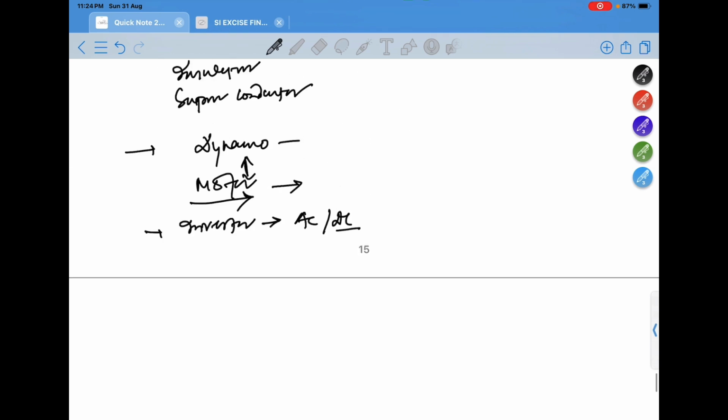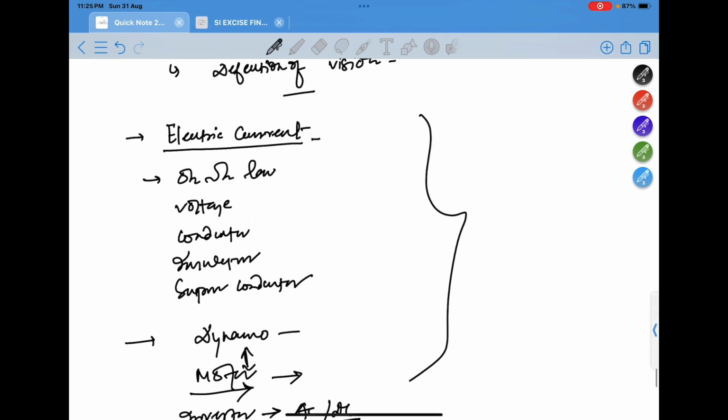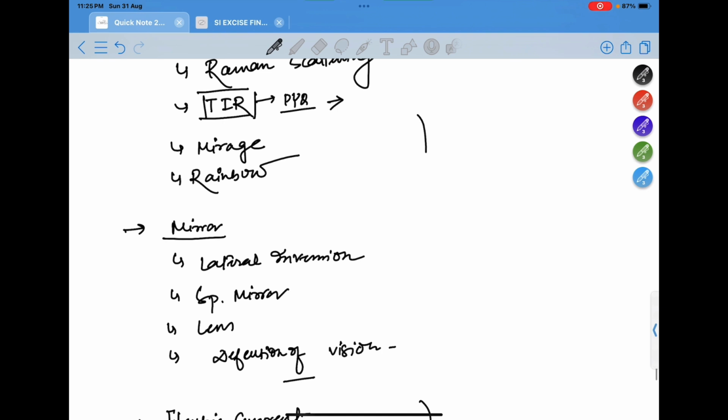Now understand one thing. These topics are very vague in nature, very conceptual.